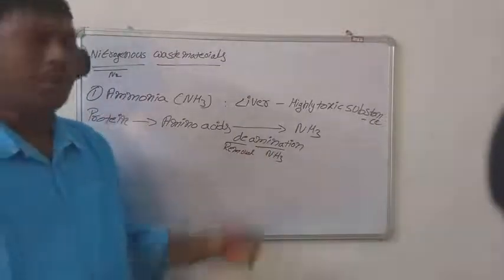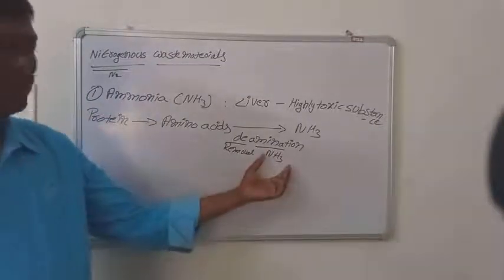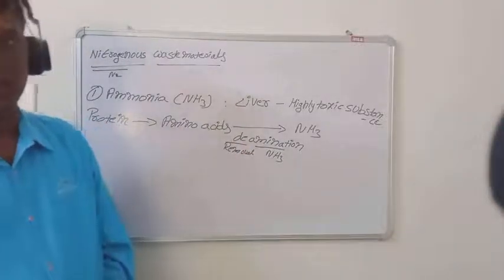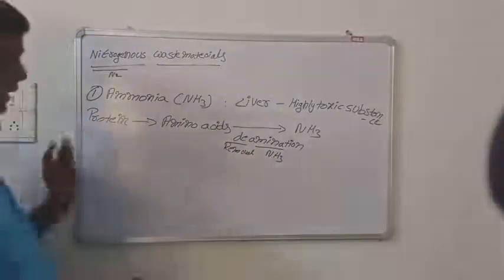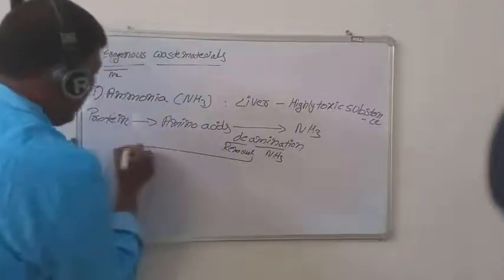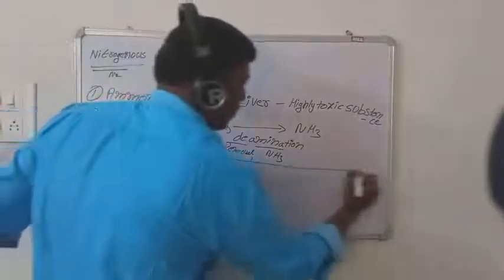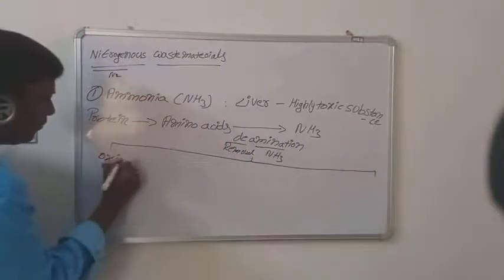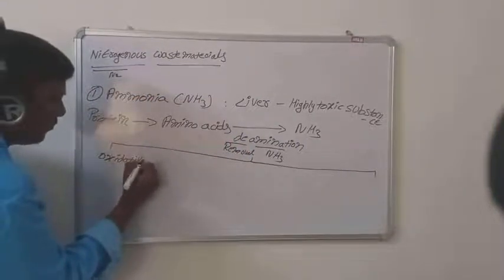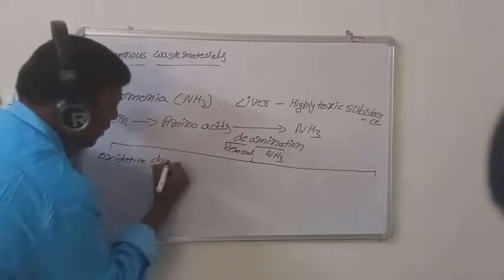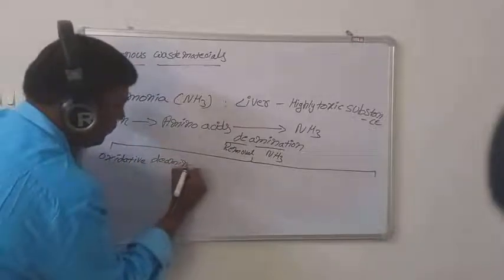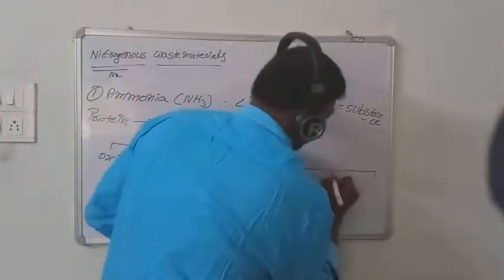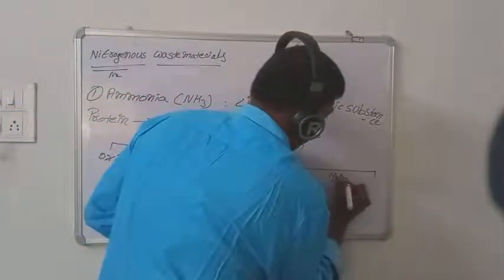So what do you mean by deamination? Removal of the NH3 group, nothing but the amino group, from the amino acids is called deamination. Okay. Next, this deamination process is again of two types: oxidative deamination and hydrolytic deamination.